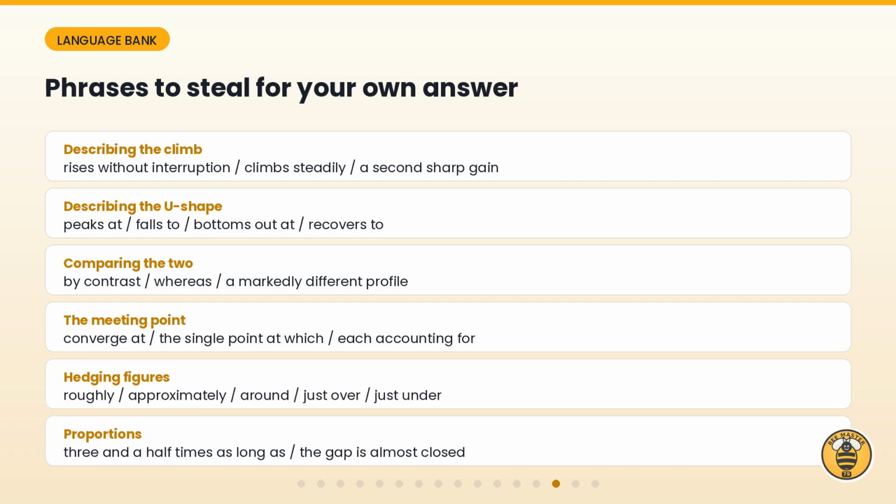Take these phrases with you. Movement verbs for the climb, a separate set for the U shape, contrast markers to join the two, and the hedging words that protect you when the chart has no data labels.